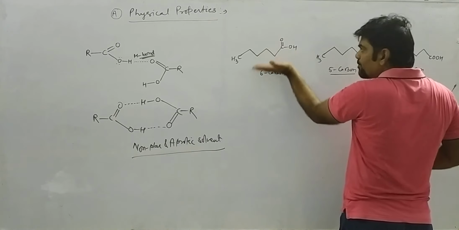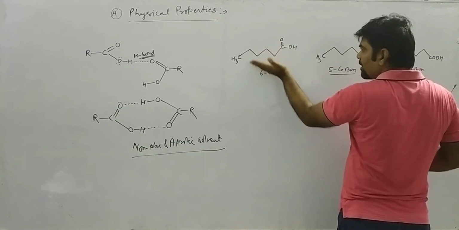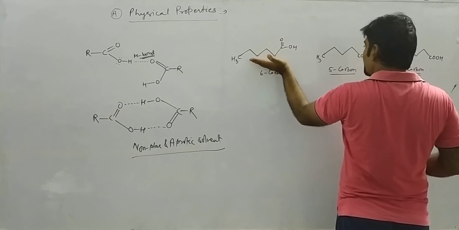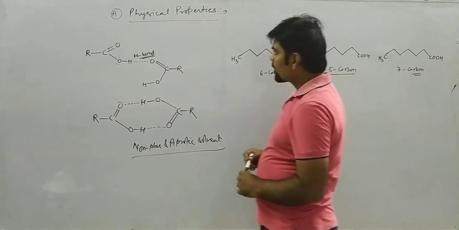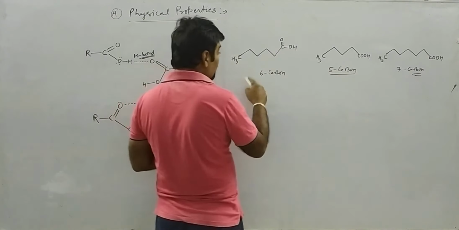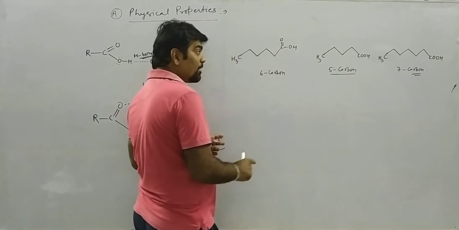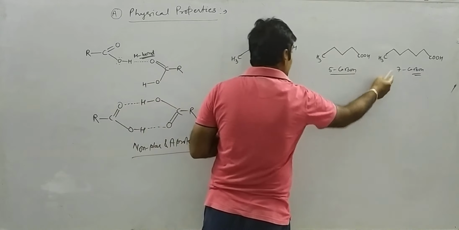So more close packing is possible in this case in the crystal lattice. Therefore, carboxylic acid with even number of carbon atoms possesses higher melting point than the preceding and succeeding one.